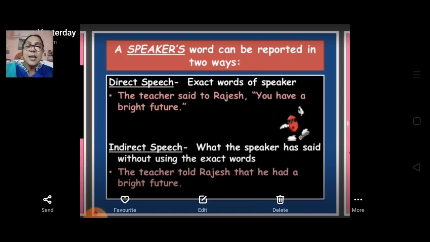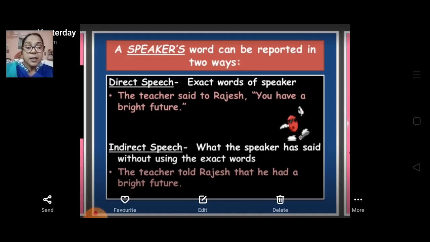Now what is indirect speech? What the speaker has said without using the exact words is called indirect speech. It means whatever two persons are telling is reported by a third person, and that is called indirect speech. The teacher told Rajesh that he had a bright future. Here you can see we don't have any inverted commas, because we are reporting what the speaker has said without using the exact words.